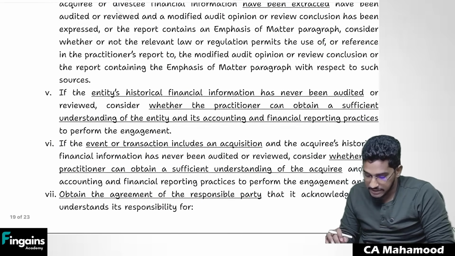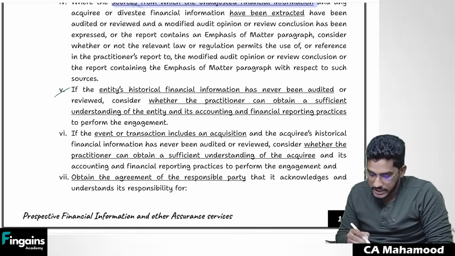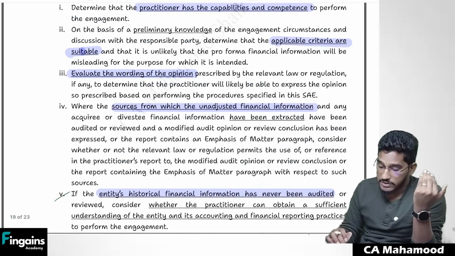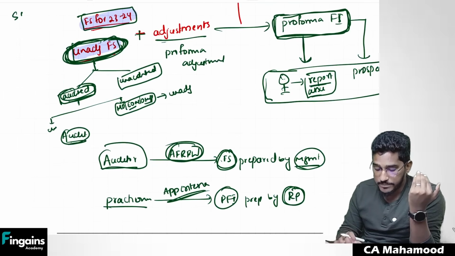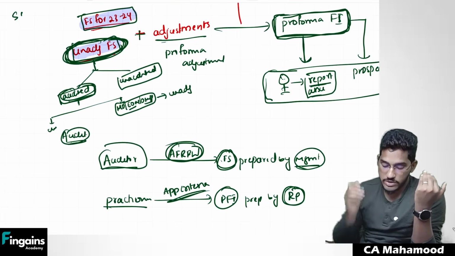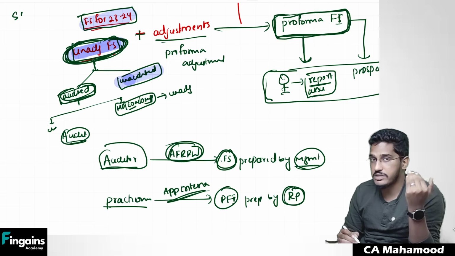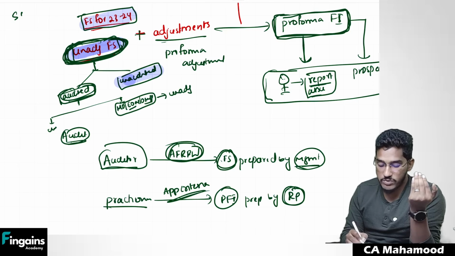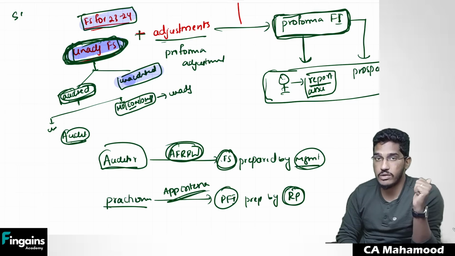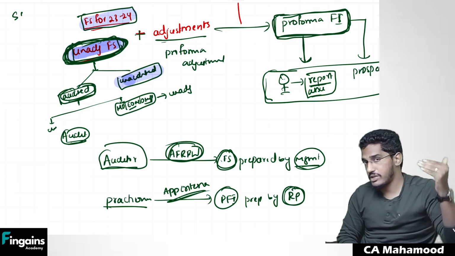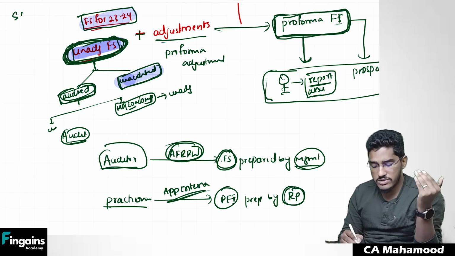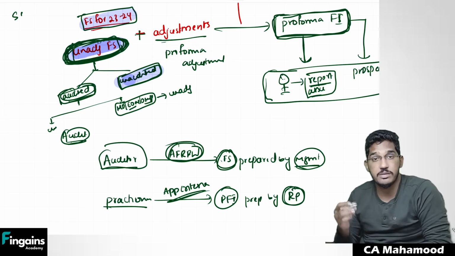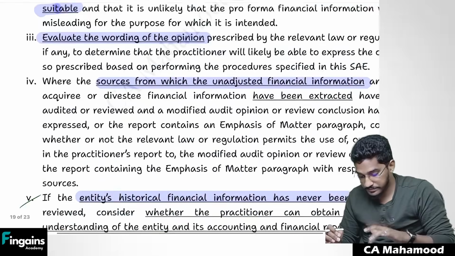Next. After that, you even need to check, this point I have already covered. If the entity's historical financial information has never been audited, in case the unadjusted financial information is unaudited and there is no restriction, some frameworks say you can use unadjusted financial information even if it is unaudited. If that permission is there, you can use it, but here there will be one extra responsibility. You need to check whether that unadjusted financial information is accurate or not. If it is audited already, the auditor will already mention it in the audit report. If it is unaudited and there is no restriction on using it, you need to perform some procedures to check whether these unadjusted financial statements are appropriate or inappropriate. Next one.